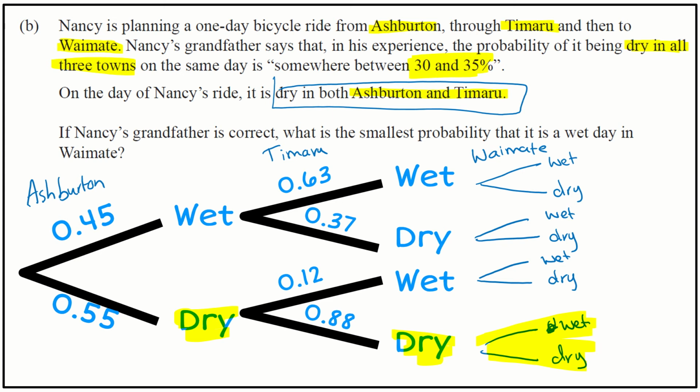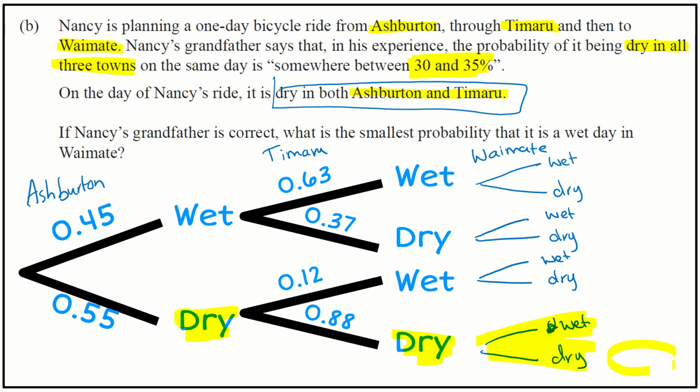Now I've got to think about that 30 and 35%. That talks about the probability of dry in all three towns, so that's saying Ashburton and Timaru and Waimate. When we're talking about that probability, I'm not talking about the probability on the branches anymore.